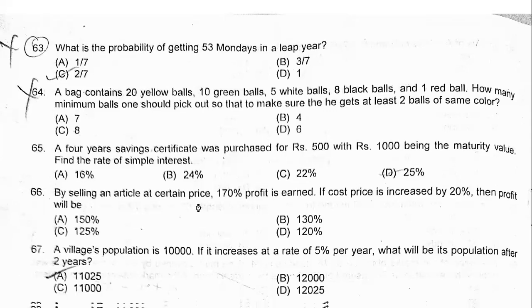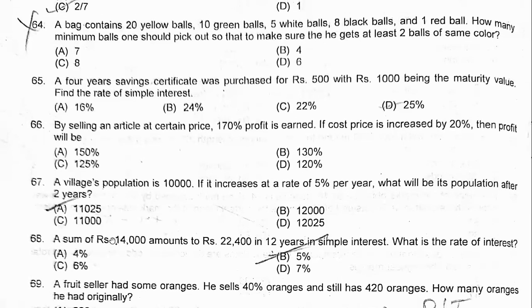Okay. Moving next, 64. One minute, 64 is done, okay. A bag is containing 20 balls which are yellow, 10 are green, 5 are white, 8 are black, 1 is red. How many minimum balls should you pick out to make sure that you have two balls of the same color? Now since both balls should be the same, red gets cut out, so you have to play with the rest. Now how many minimum balls should you pick up so that you ensure that you get two balls of the same color?